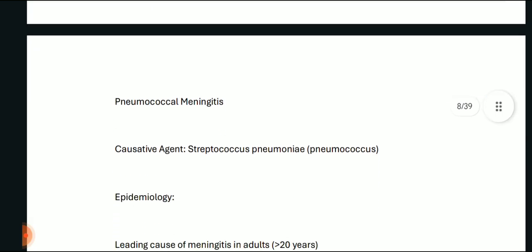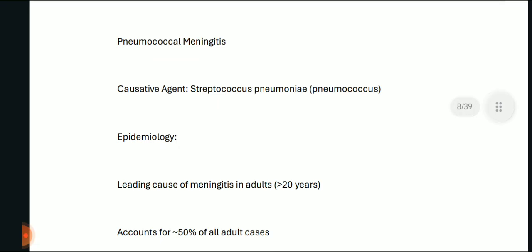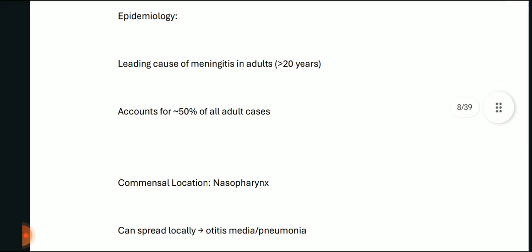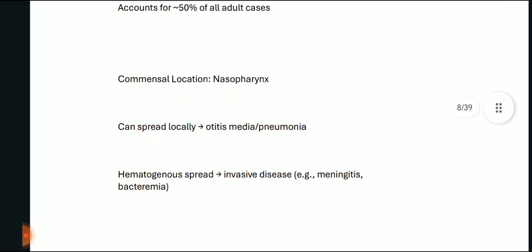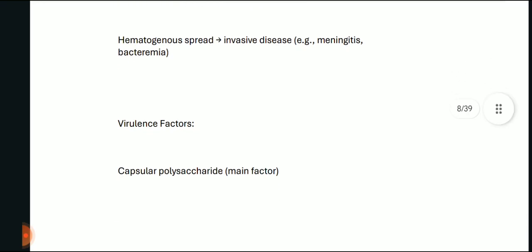Now coming on to the agents of pyogenic meningitis, there can be pneumococcal meningitis caused by Streptococcus pneumoniae, pneumococcus, the most common form of meningitis. Epidemiology: it is the leading cause of meningitis in adults more than 20 years and accounts for 50% of all adult cases. The location for this commensal is the nasopharynx and it can spread locally due to otitis media or pneumonia. Hematogenous spread because of invasive disease, for example meningitis, bacteremia, can be there.